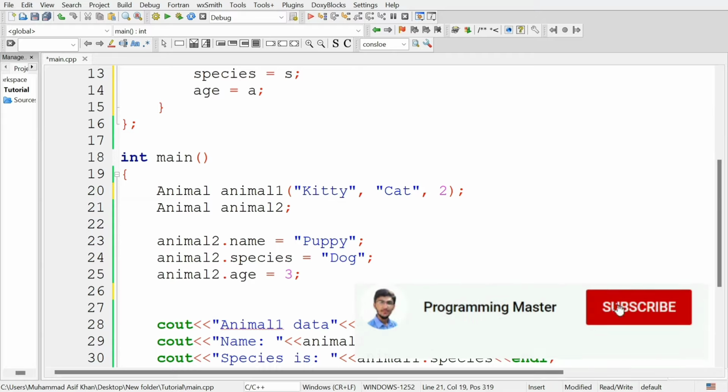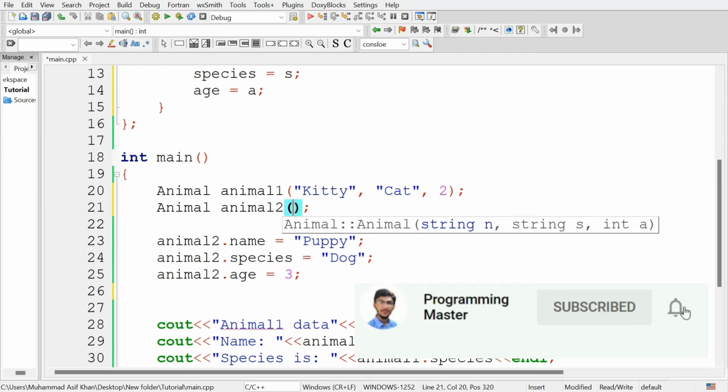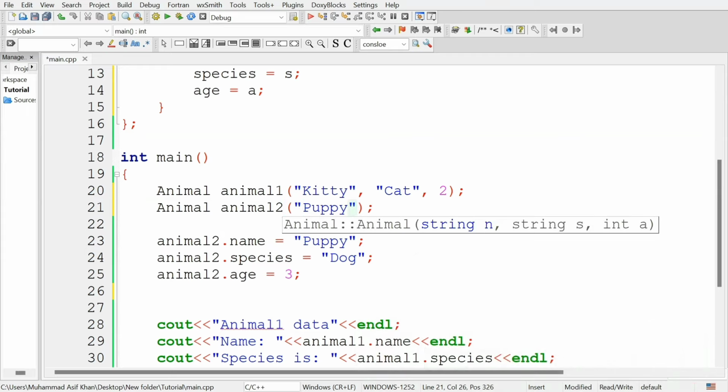Similarly, set the values for the animal2 object using the constructor. The name of animal2 is puppy, species is dog, and the age of animal2 is 3.